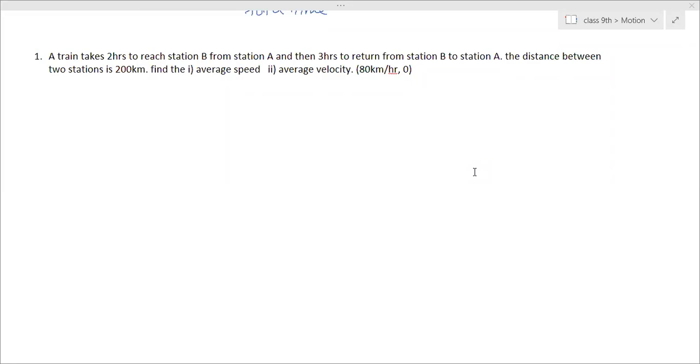Yatin, can you hear me? Yes, ma'am. Can you tell me now what we have to calculate? Ma'am, we have to calculate first average speed. Average speed we have to calculate.